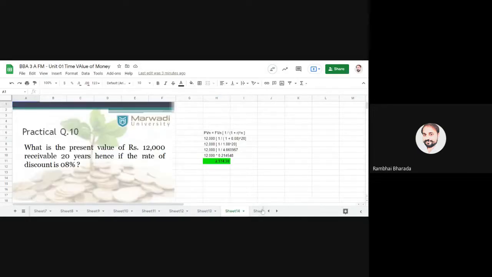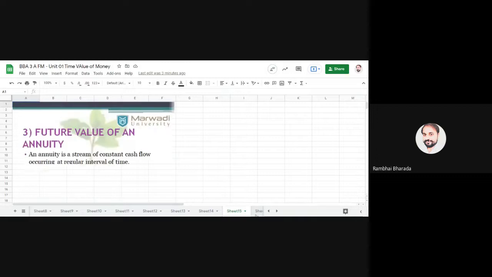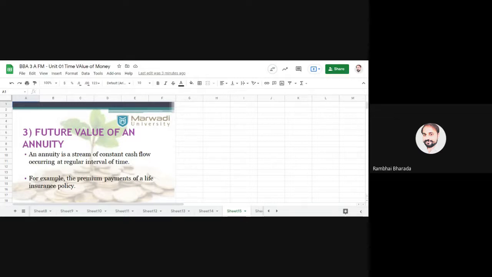Then after that we have discussed the next practical question, in which future value of an annuity is there. Here annuity means a constant cash flow at a regular interval, like the premium of life insurance, the premium of your motor car loan, or the premium of your home loan. These are the regular payments that you need to make. So annuity means a regular stream of constant cash flow.